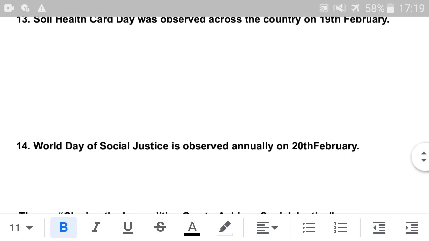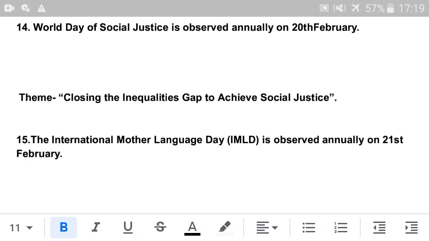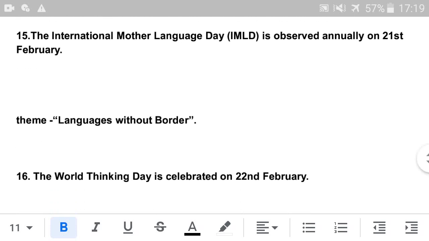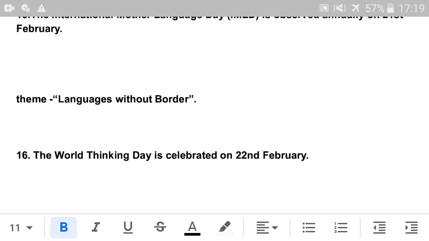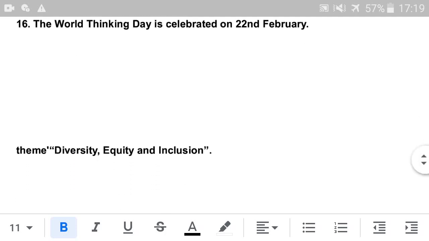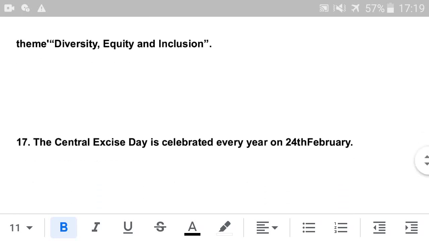Next is World Day of Social Justice, which is observed annually on 20th February. Theme: Closing the Inequalities Gap to Achieve Social Justice. Next is International Mother's Language Day, which is observed annually on 21st February. Theme: Languages Without Borders. Next is World Thinking Day, which is celebrated on 22nd February. Theme: Diversity, Equality and Inclusion.